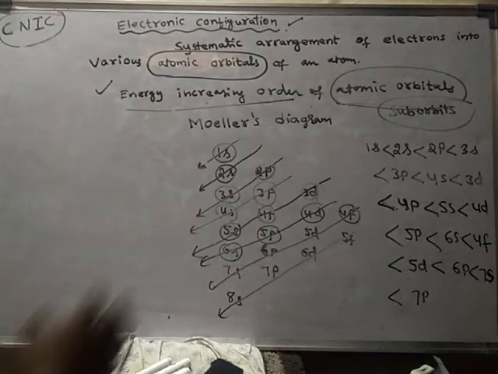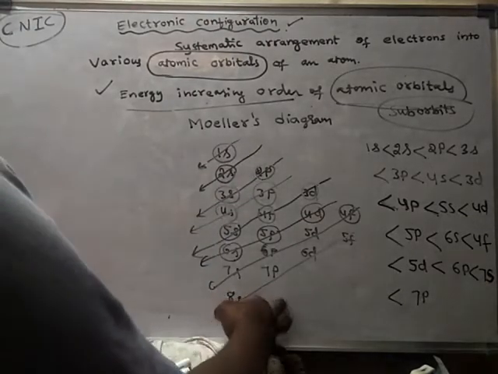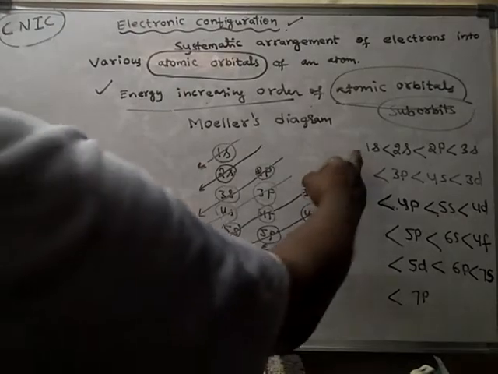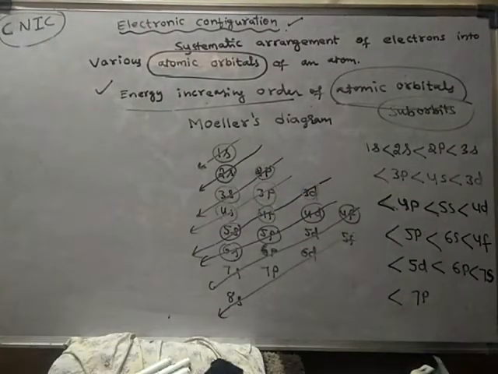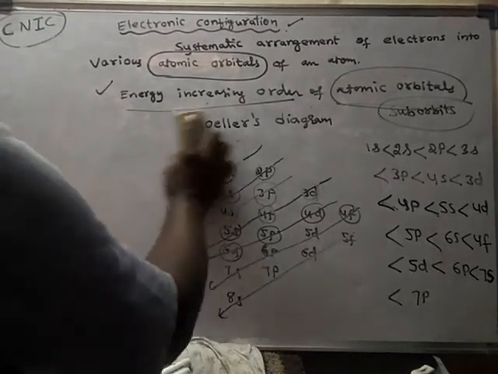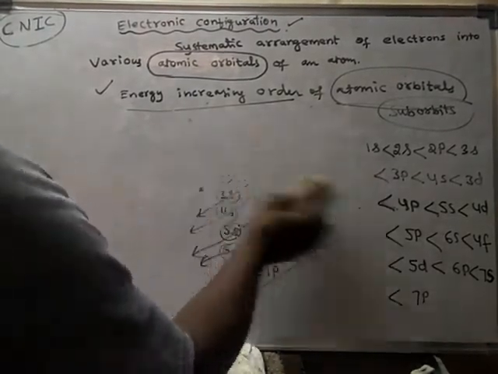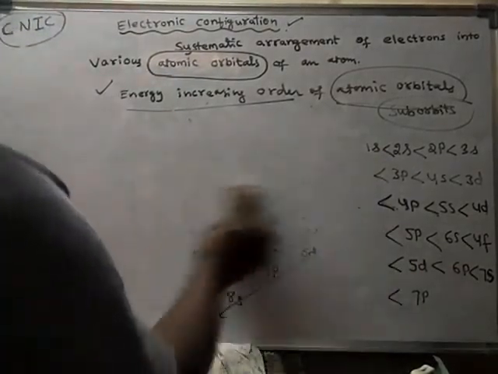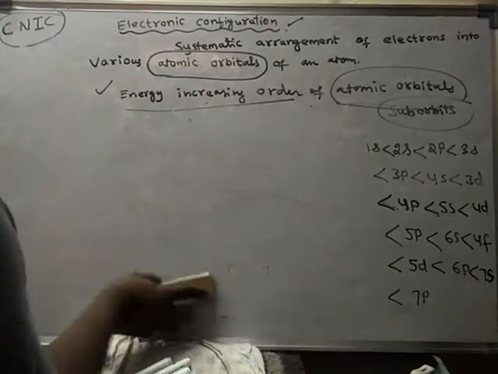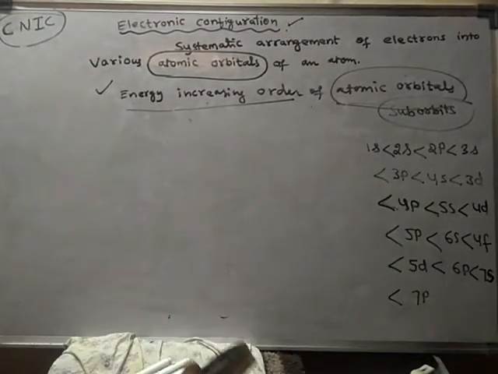Now, after drawing the Moeller diagram, with the help of this Moeller diagram, this arrangement of suborbits can be obtained. I am erasing this Moeller diagram also, because this is the thing that we need. After getting this arrangement of suborbits, now we will write the electronic configuration.